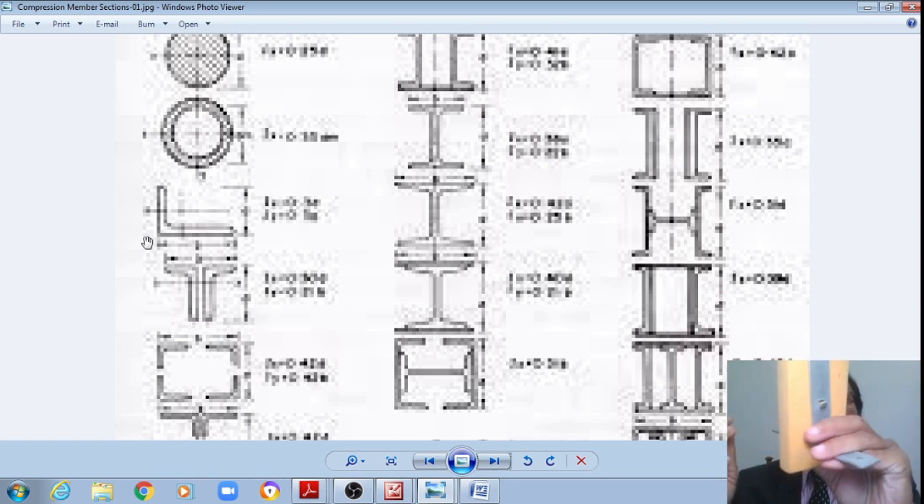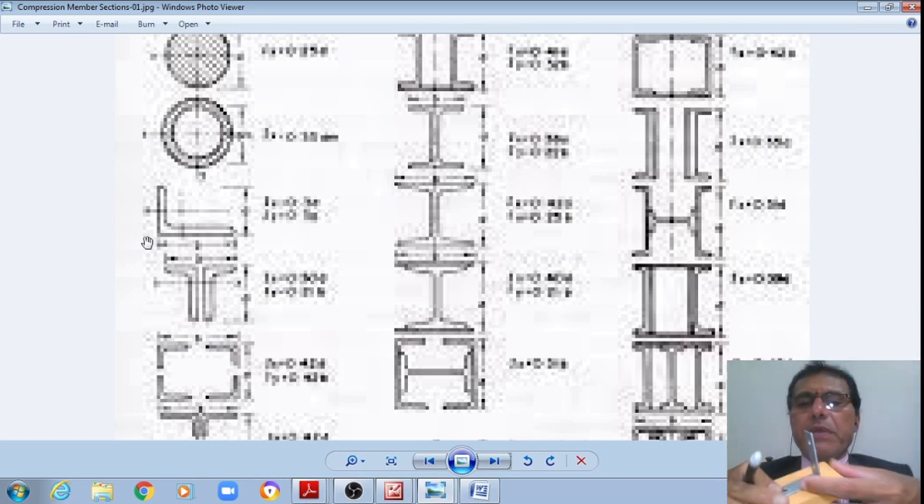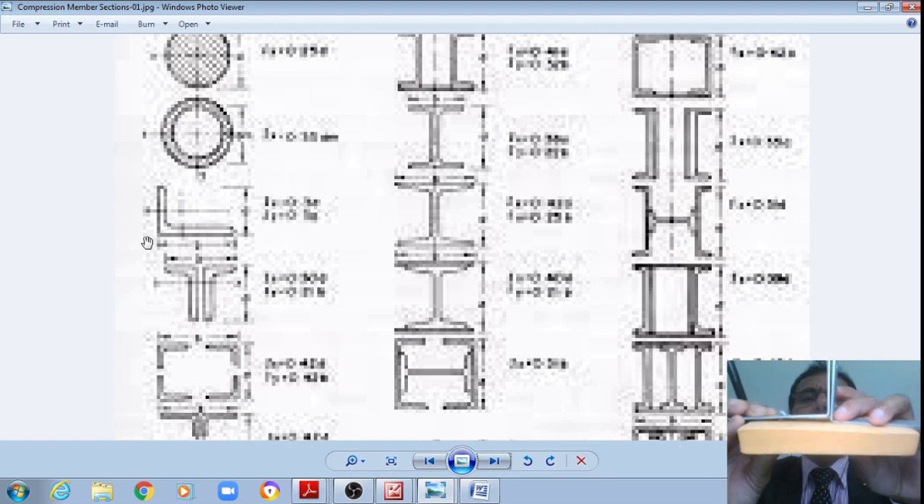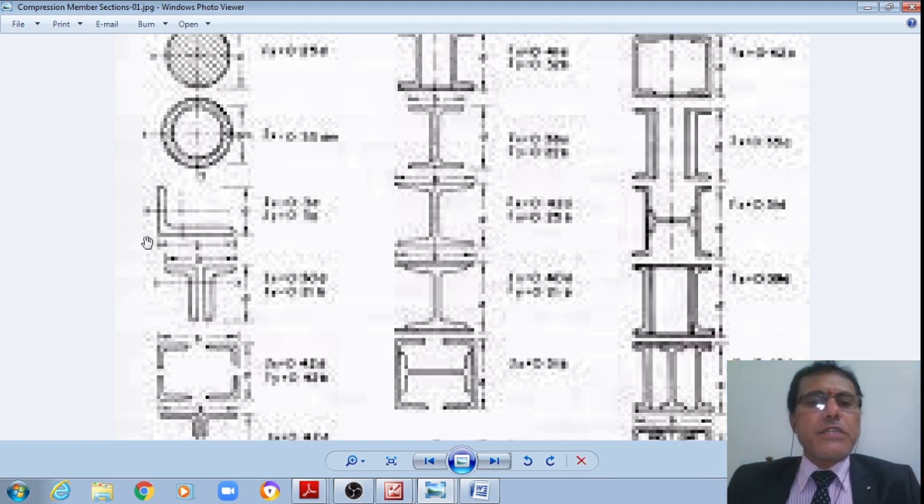There is a single angle section, or back to back angles, or even sometimes both may be put on the same side of a gusset plate, as appropriate. However, here also if a single angle cannot furnish the required area, then we may provide two angles back to back.